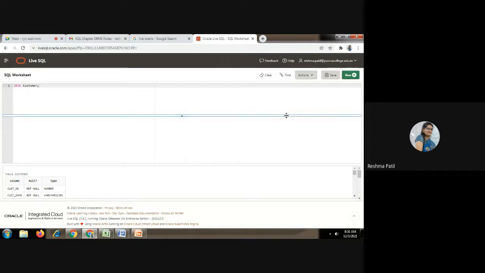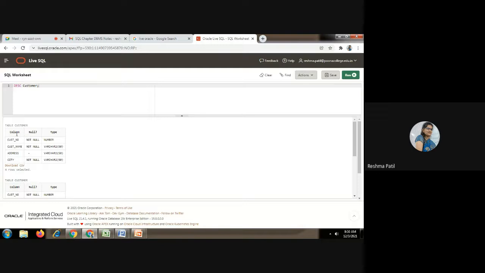This part. This is the output. What columns are these? Means these are the attributes. So customer number, customer name, address, city. 4 attributes are there. Then you can check the constraints over here. 3 columns are there which are having constraints. Then type of this attribute, number, varchar2, varchar2, varchar2. So this is the description or schema. You can say schema of your table customer. What is the structure of your table customer? This is the structure.